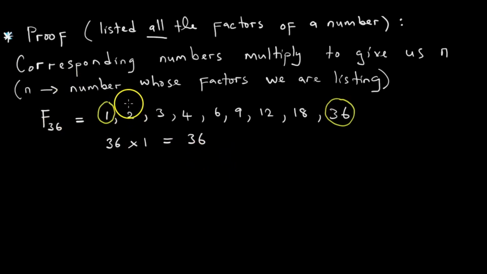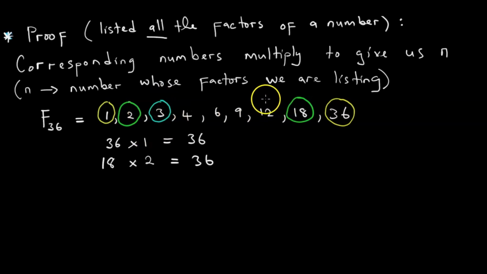If we do the same pane the second number here and the second last number kunoku, you are going to see kuti 18 times 2 is equal to 36. So this repeats itself again. Tikaita futi the same pana 3 panapa, which is the third factor and the third last factor, you are also going to see kuti 12 times 3 is equal to 36. We are multiplying corresponding numbers.